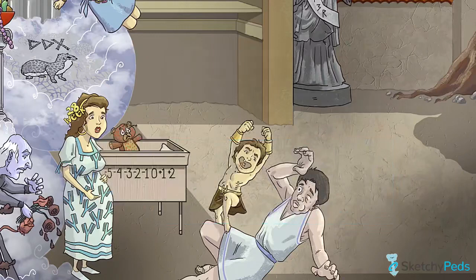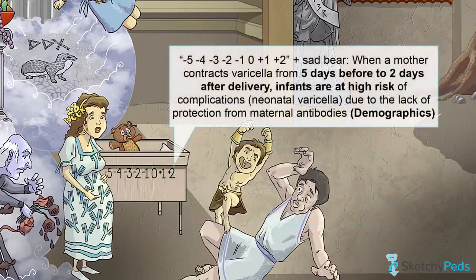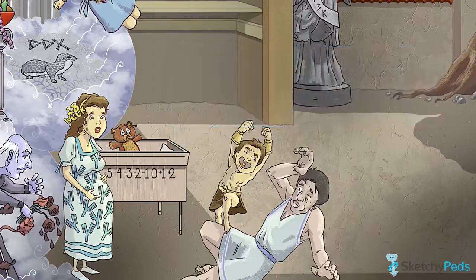In contrast to this, when the mother contracts the virus from 5 days before to 2 days after delivery, infants are at high risk of complications, as they will contract the virus but not be protected by maternal antibodies, which take time to develop. This is represented by this sad bear sitting in a crib marked -5 to +2.